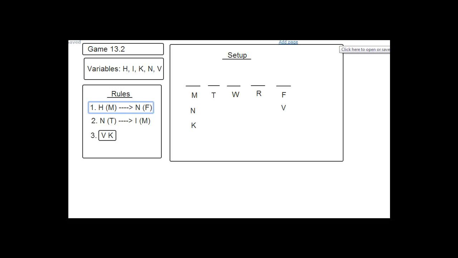The next rule says if Nancy is scheduled for Tuesday, then Iris is scheduled for Monday. So this rule is just like the rule above it. It involves different days and different people, but the structure is a conditional rule saying that if you put one of these people on a given day, then you have to put a different one of these people on a different day. And then the last rule says that Kate is scheduled for the next day after the day for which Victor is scheduled.